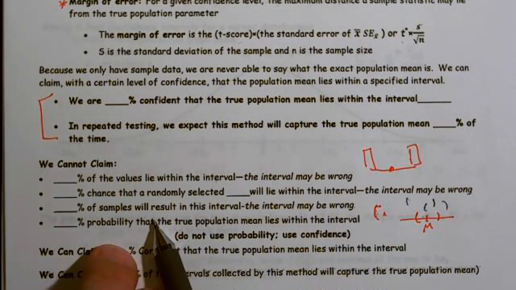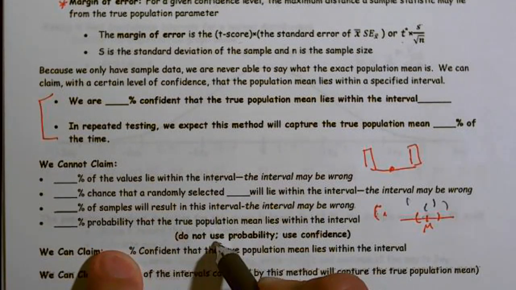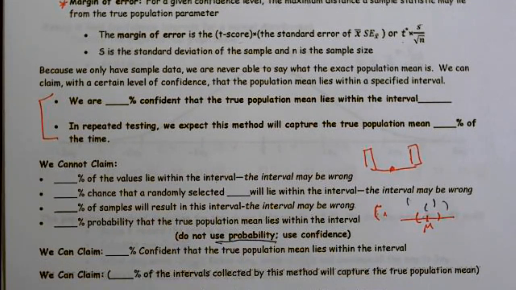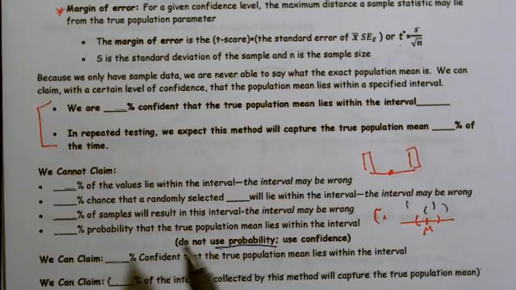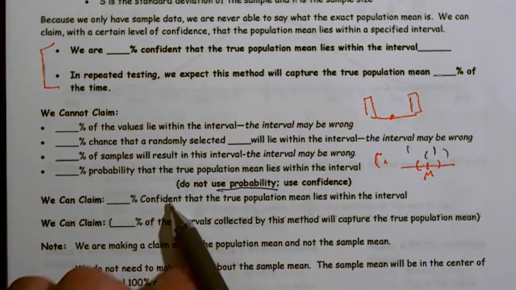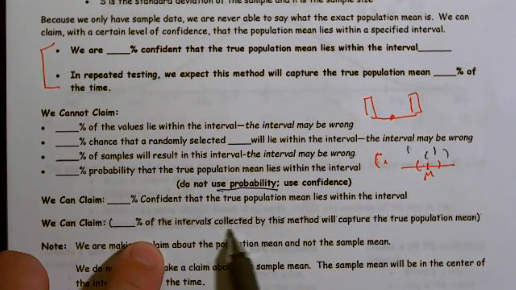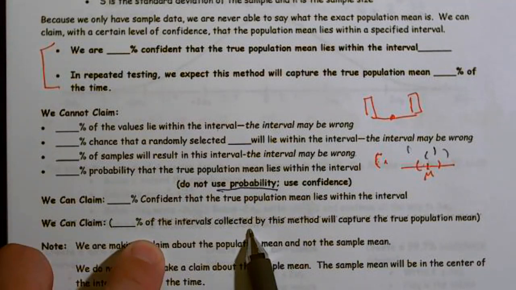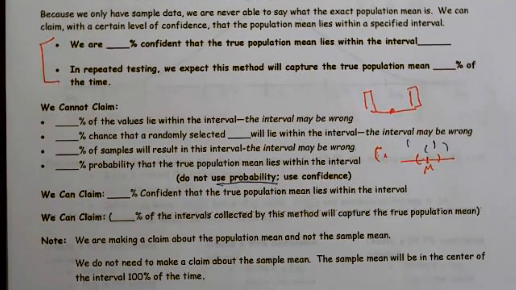We can't say that there's a 95% probability the true population mean lies within the interval. We never use the word probability. We say confidence, all right? So we're 95% confident the true population mean lies within the interval, but we never say 95% probability. There's a long explanation that's kind of beyond this course. Once again, we can claim 95% confident the true population mean lies within the interval. We can claim 95% of the intervals collected by this method will capture the true population mean. It may not be in the center, but we can claim that it'll capture it.